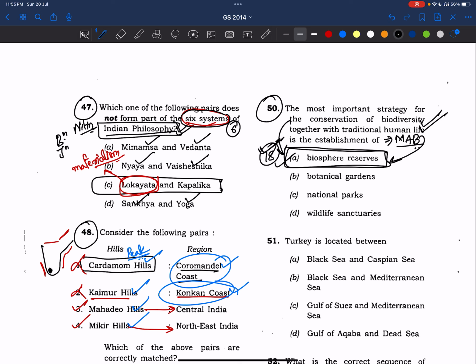Right? And also here, botanical gardens, national parks, wildlife sanctuaries. These are very generic terms. We know botanical gardens is part of in situ conservation. UPSC has also asked on in situ conservation as well. It will give a few options and ask which of the following is in situ or ex situ. Do you think that we know these things? But here also we'll make mistakes.